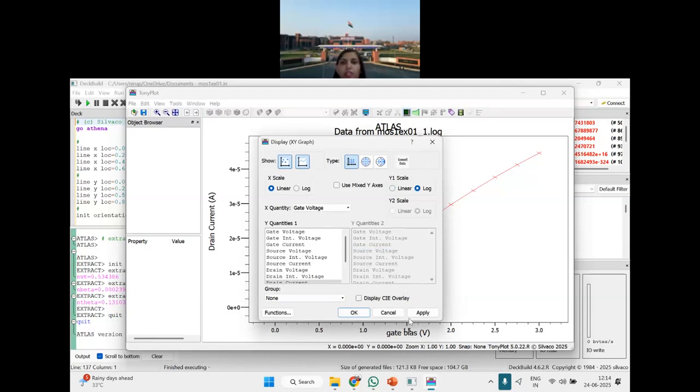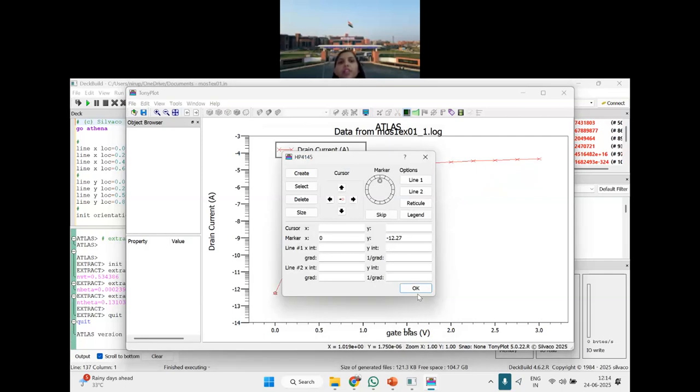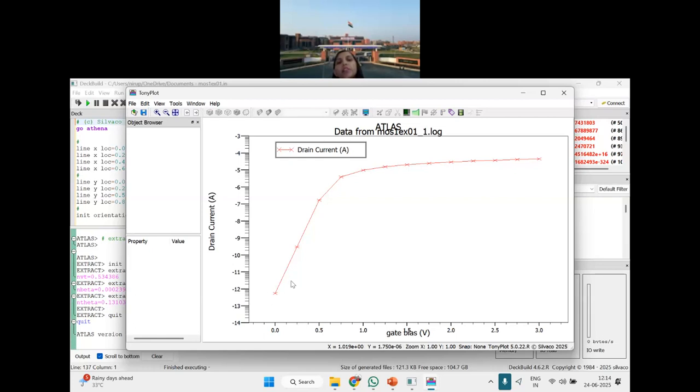I will be showing it on the logarithmic scale. Please see. The leakage current is of the order of 10 to the power minus 12, and the drive current is of the order of 10 to the power minus 5. So what is the ratio of I on to I off?